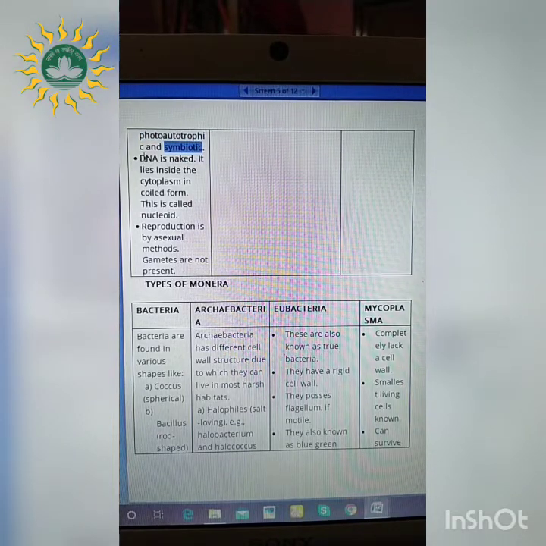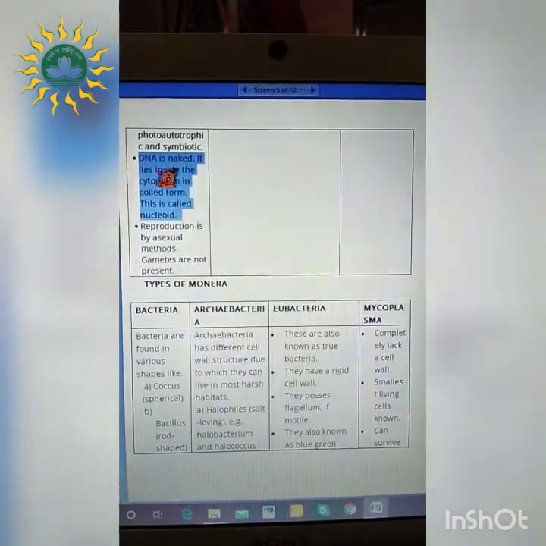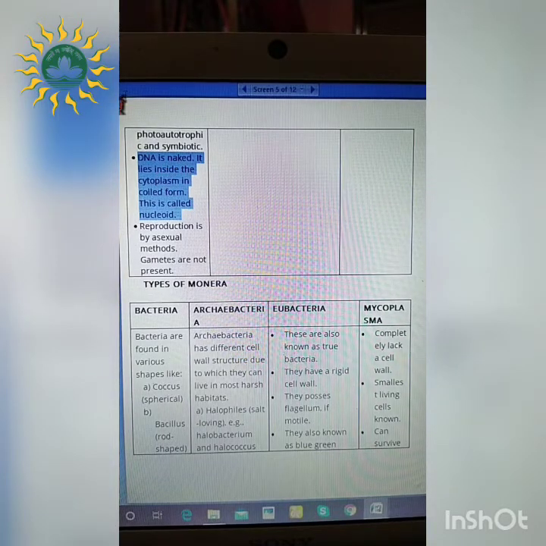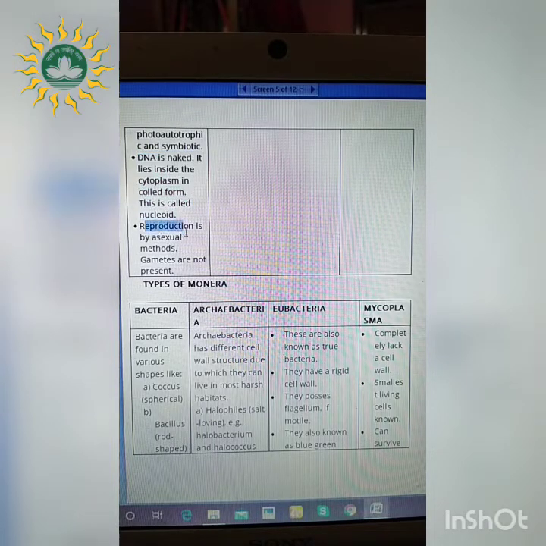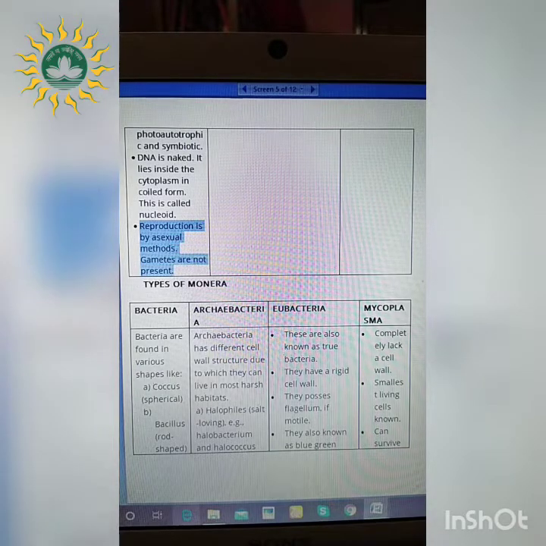Next, DNA present over here in these organisms is naked and it lies in the cytoplasm in the coiled form, which is called nucleoid. Why naked? Because I have already mentioned that the nucleus is not that well developed in this type of organisms. Next point, reproduction. How is it taking place? It is taking place by asexual methods, and as a result of that, the gametes are not present.